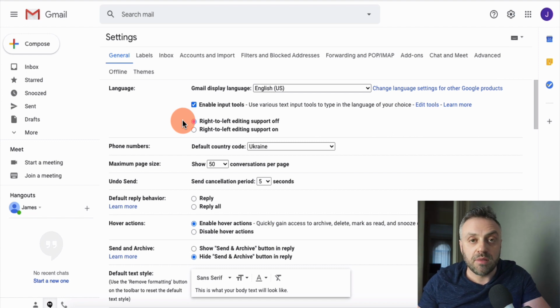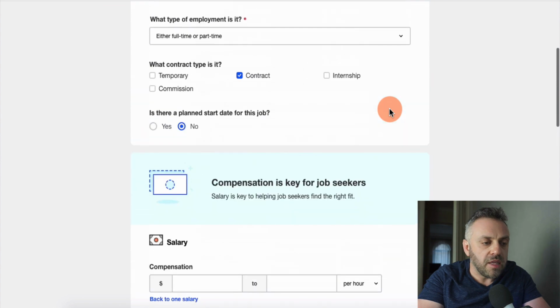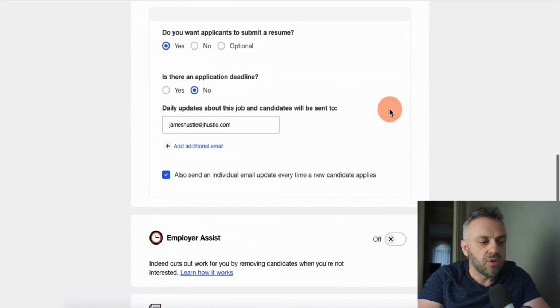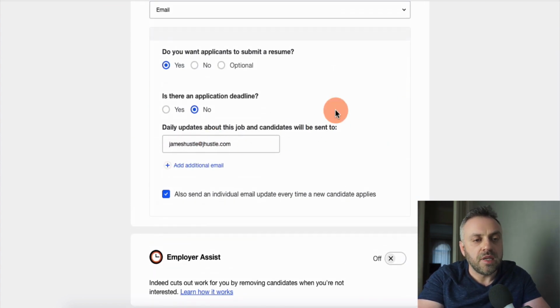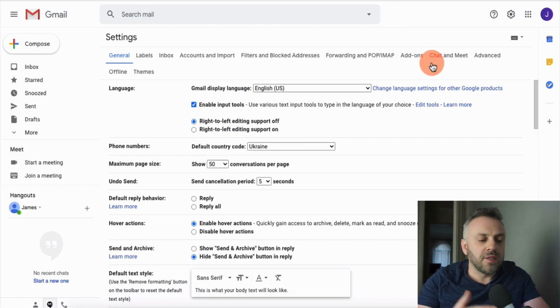This is why this method is so ingenious. Remember, we're going to be notified by email, right? We're basically telling them to notify us by email on this email. And what you need to do now, I talked about this method before. I had somebody ask me whether they need to create a new email or not.